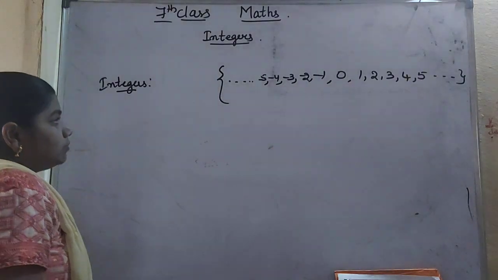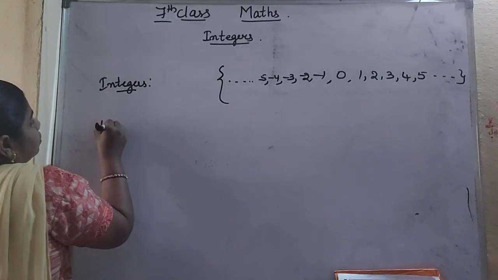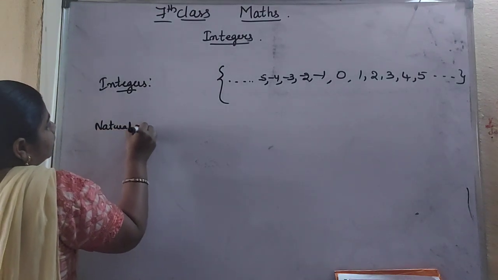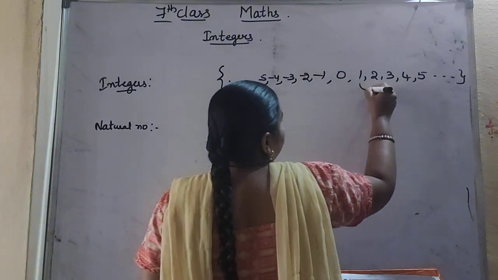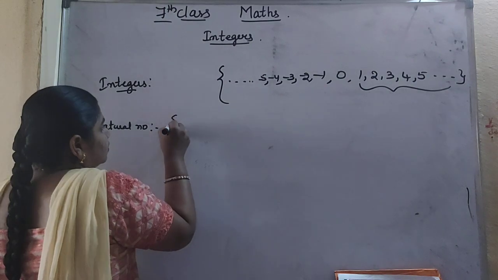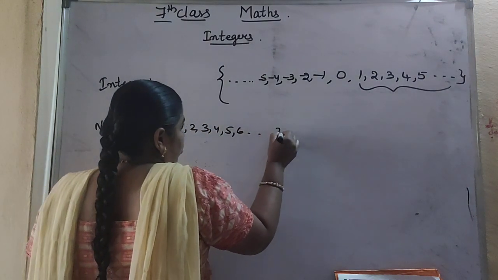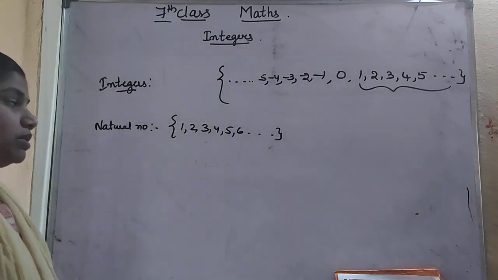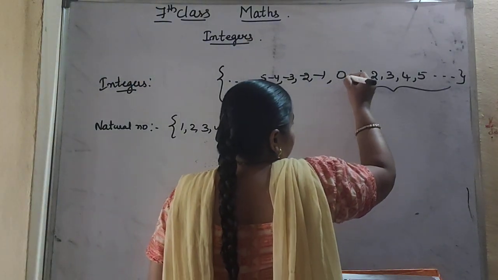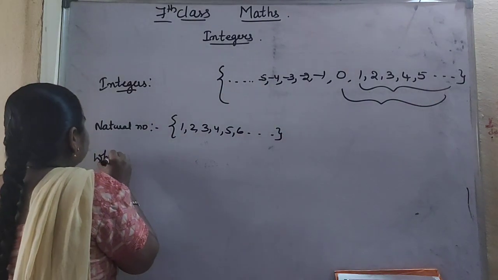So in this set, you have the natural numbers. If you observe, from 1 and so on: 1, 2, 3, 4, 5, 6 and so on, these are all called natural numbers. If you include 0 with these natural numbers, that becomes what? Whole numbers.